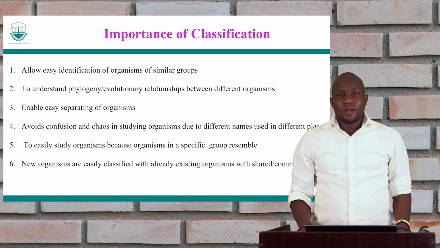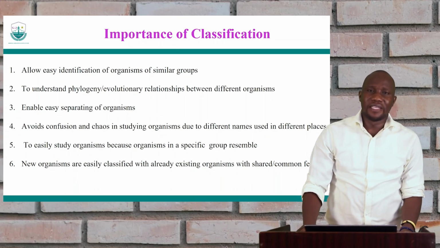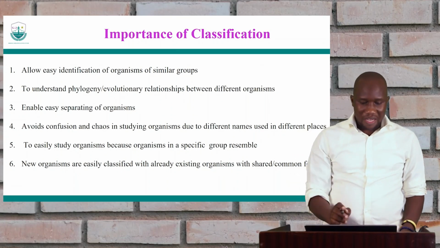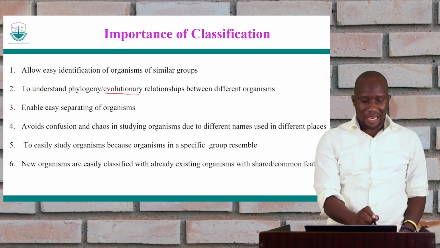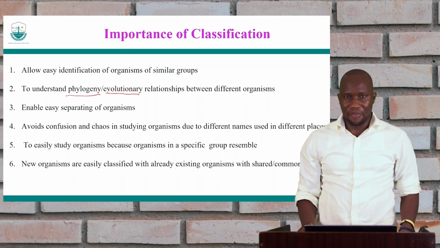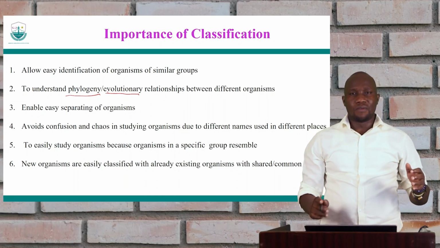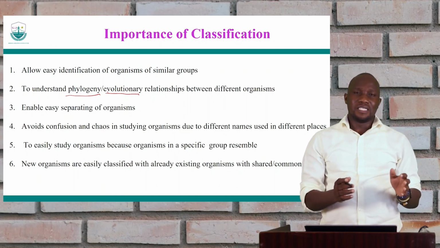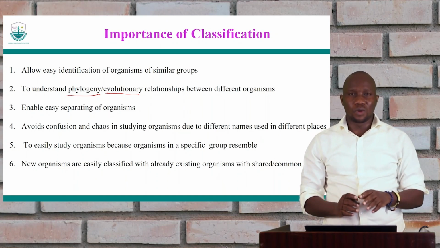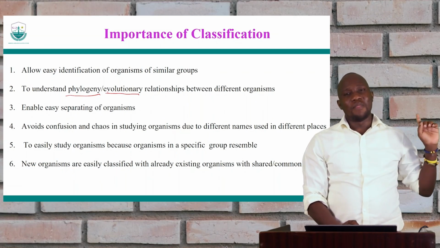And then it also allows us to know the evolutionary history of these organisms. So the one I'm introducing here, evolutionary history or evolutionary relationship, and the word phylogeny, they mean the same. What do they mean actually? For an organism that you see now, its appearance is not what that organism perhaps used to look like many years ago.